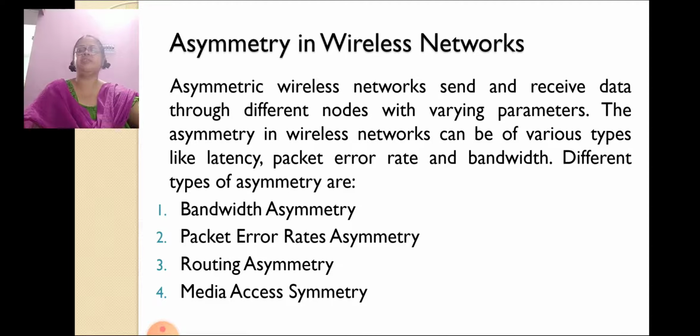Asymmetry in wireless network. Asymmetric wireless networks send and receive data through different nodes with varying parameters. The asymmetry in wireless networks can be of various types like latency, packet error rate and bandwidth. Different types of asymmetry are bandwidth asymmetry, packet error rate asymmetry, routing asymmetry, and media access asymmetry.